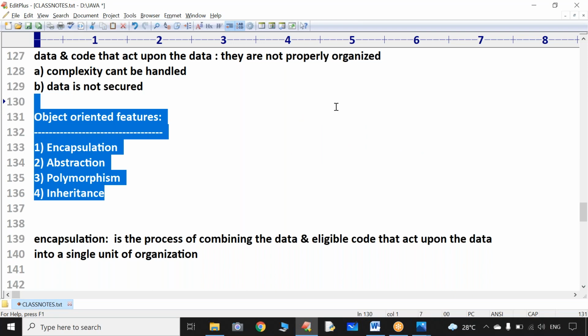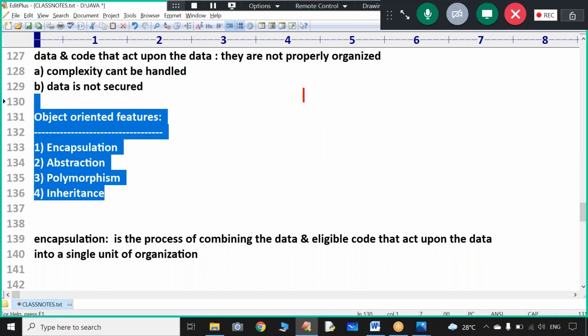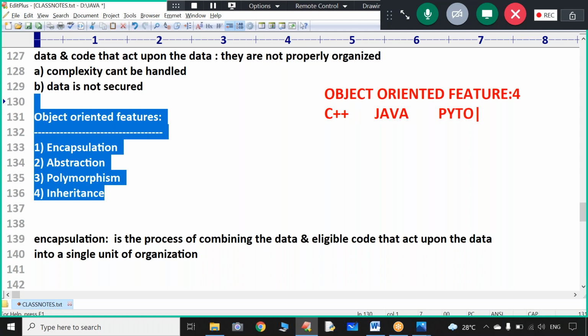So in this example, in the place of PK, we have object oriented features. These 4 features are implemented in C++, in Java and even in Python. Now tell me, what is the similarity between these programming languages? What is the similarity between student 1, student 2 and student 3? All the students imitated the same famous personality called PK or Power Star.